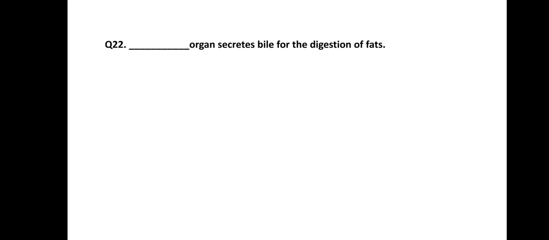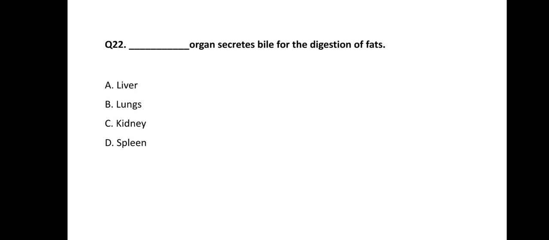Next one, question number 22. Dash dash dash organ secretes bile for the digestion of fats. Options are option A liver, option B lungs, option C kidney, and option D spleen.